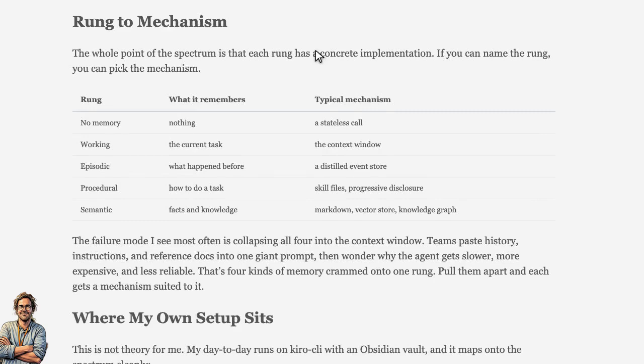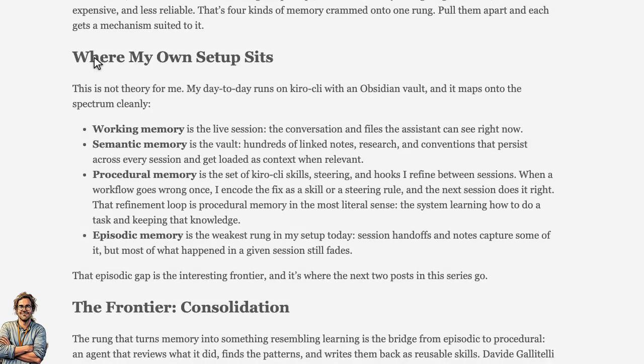You might ask, isn't this just RAG with extra steps? It isn't. Retrieval augmented generation is one mechanism for the semantic rung, retrieving facts at query time. It is not a synonym for agent memory. An agent can have excellent RAG and still have no episodic or procedural memory, which is exactly why it keeps rediscovering the same solutions.